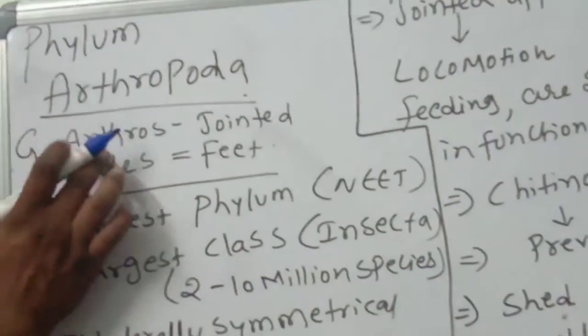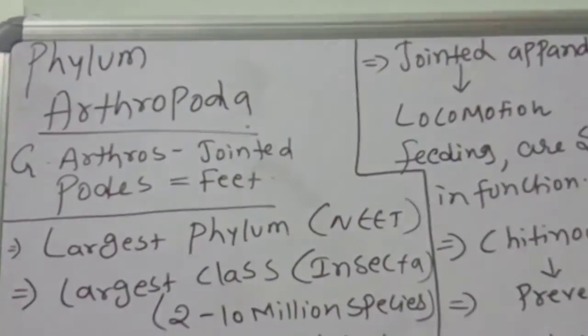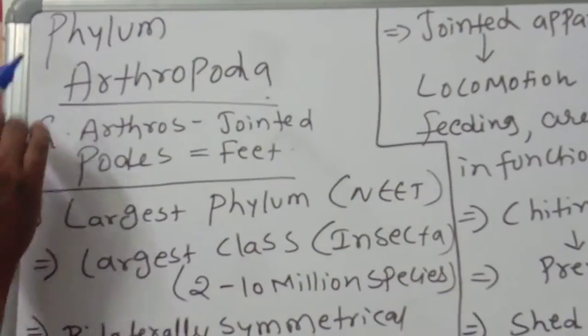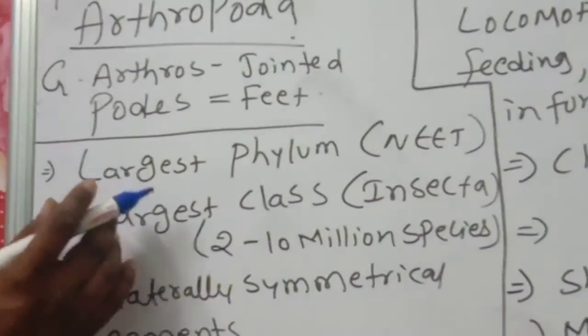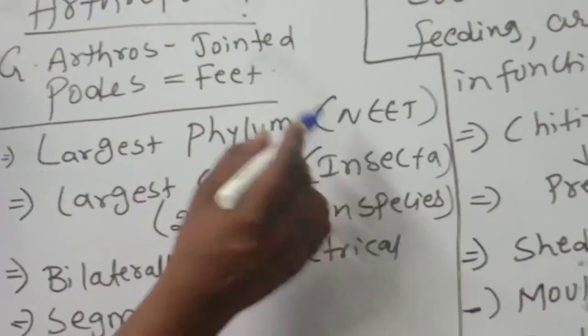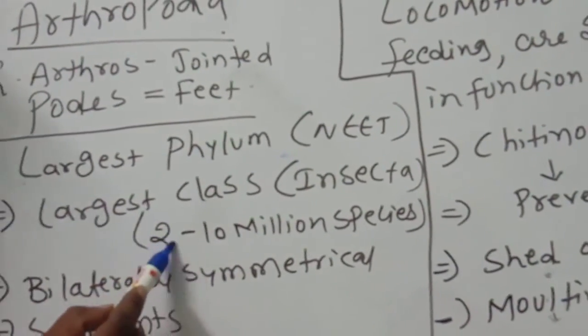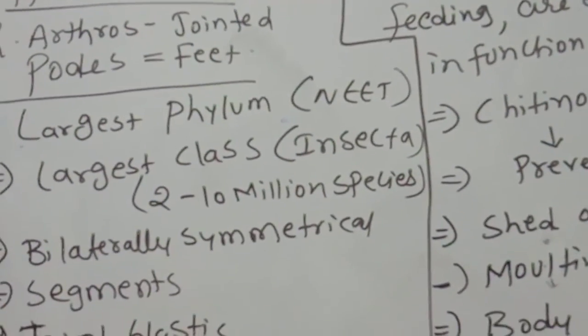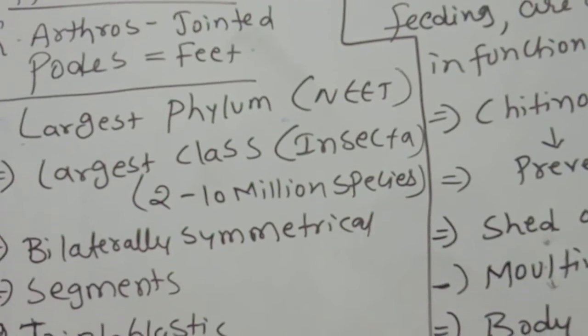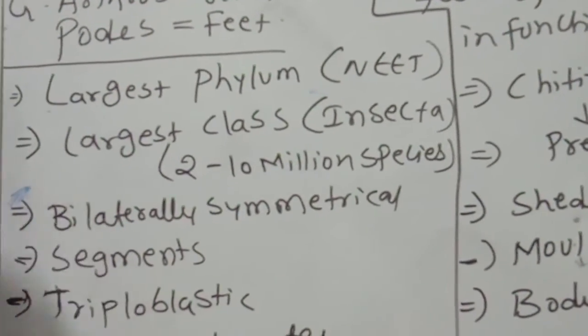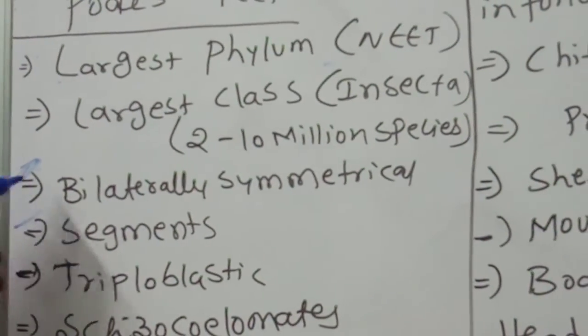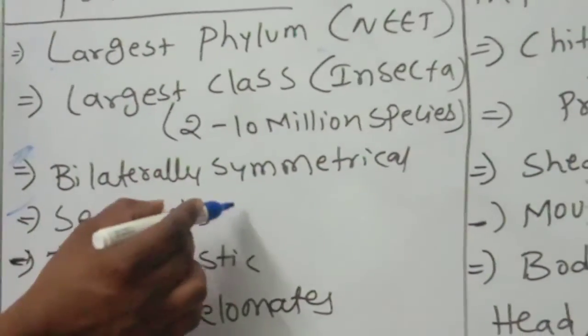Arthropoda: arthro means jointed, poda means feet. The largest phylum in the animal kingdom is arthropoda. In it, the largest class is insecta, with 2 to 10 million species of insects. It is bilaterally symmetrical and segmented, with head, thorax, abdomen.